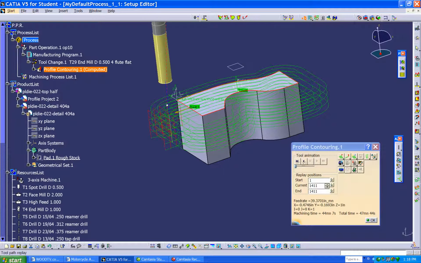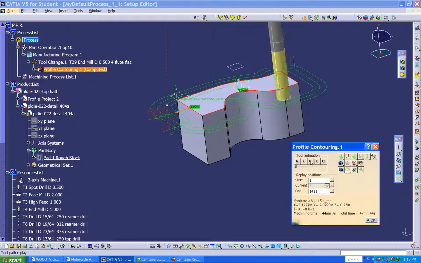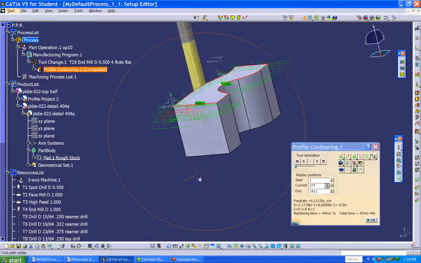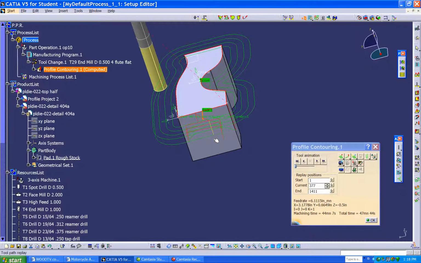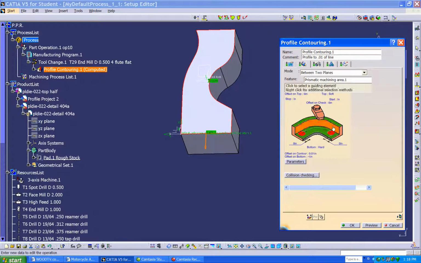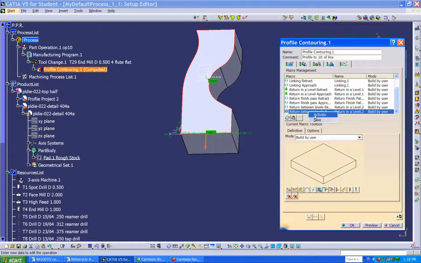But when we run this thing, we'll run it all the way around. Notice when it did its approach, it came right straight down on the first pass here, which we do not want. We need to add an approach and a retract to that. So we're going to come down here and activate the return between levels approach and retract.